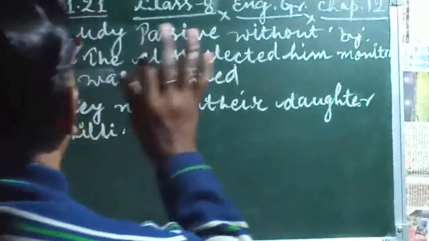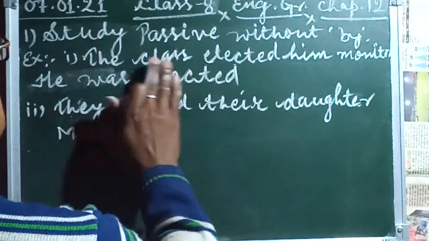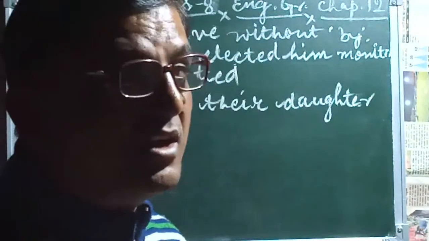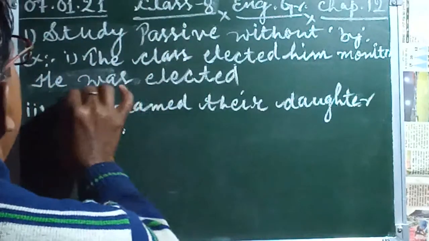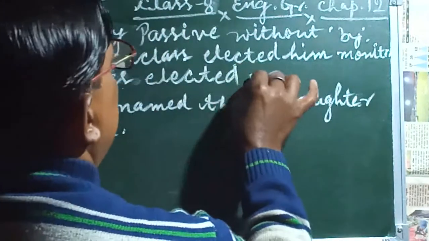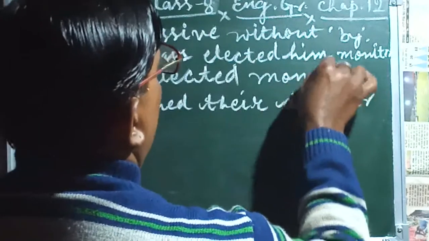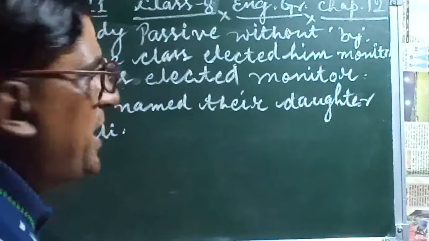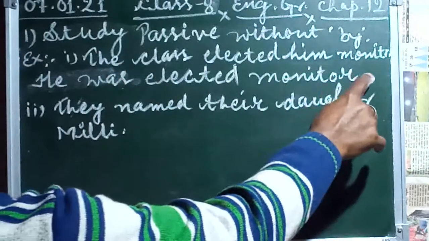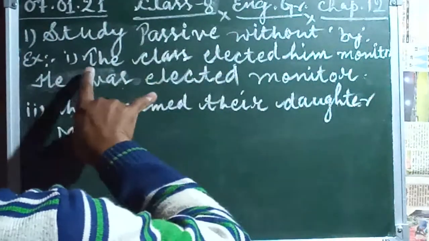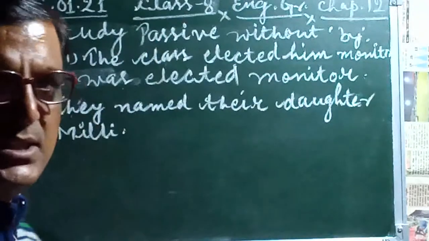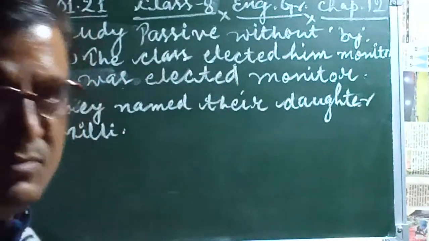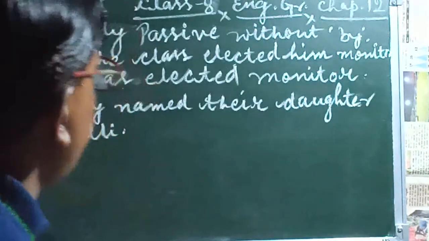Class monitor we have not written, because class is the subject here, and the subject comes after the preposition by, and we are not using it. So we write directly he was elected monitor only. If we were using the preposition by, we would write by the class, but we are not using it, so it is not necessary to write the subject at the end of the sentence.